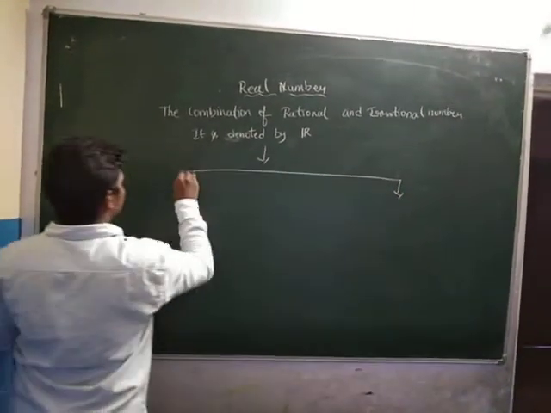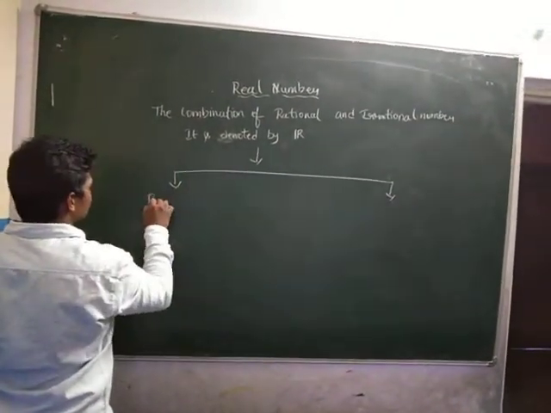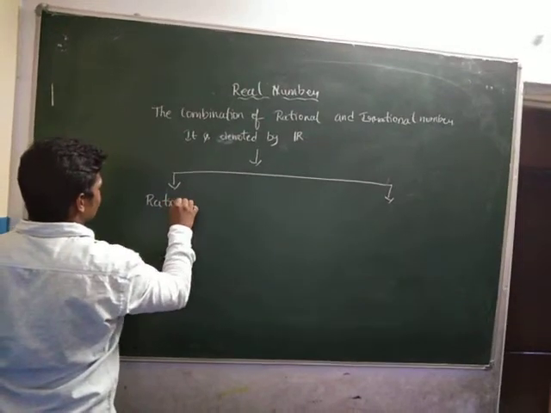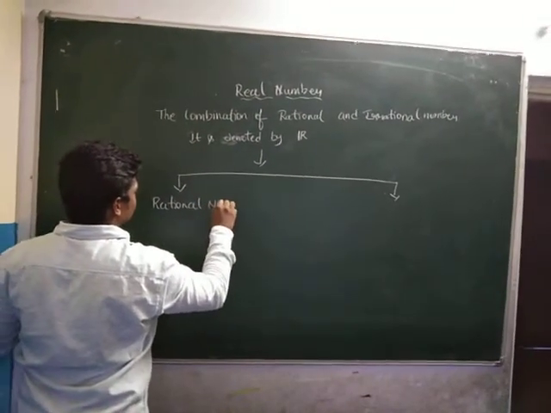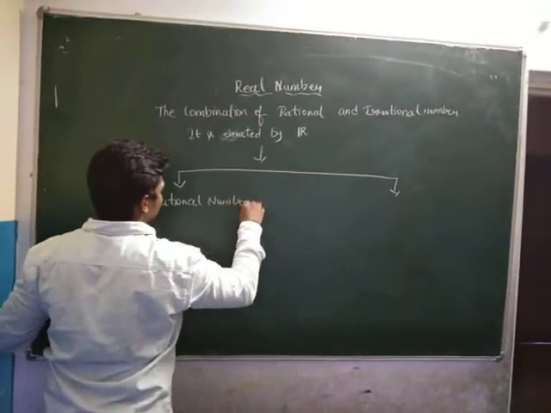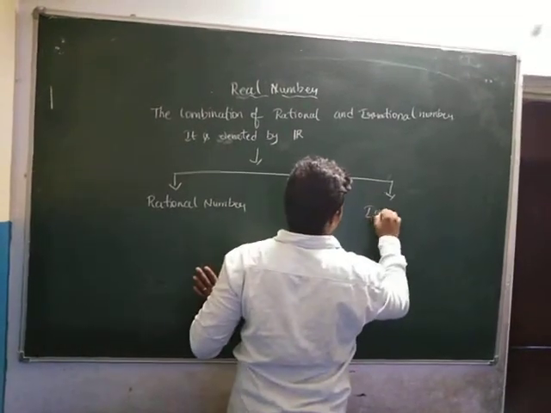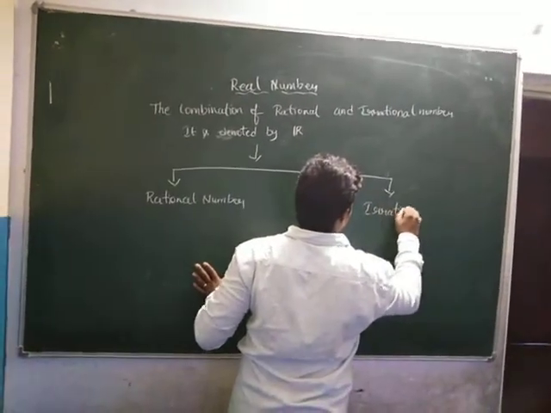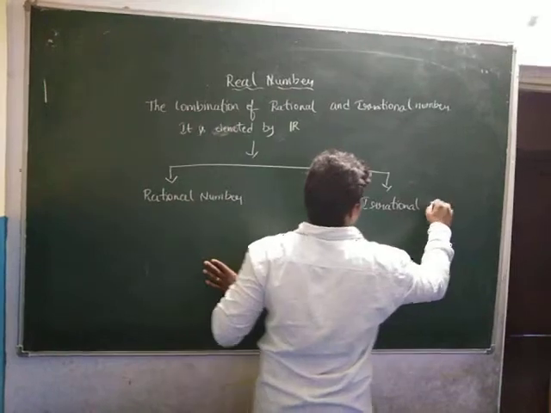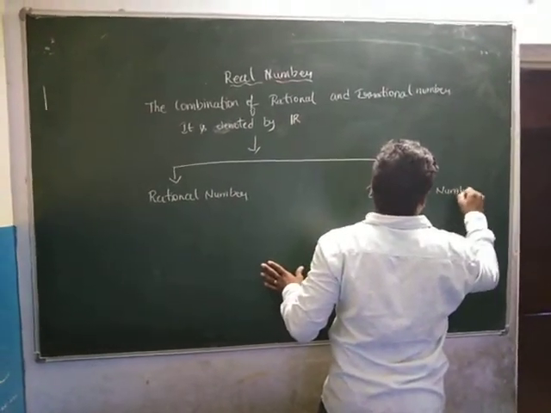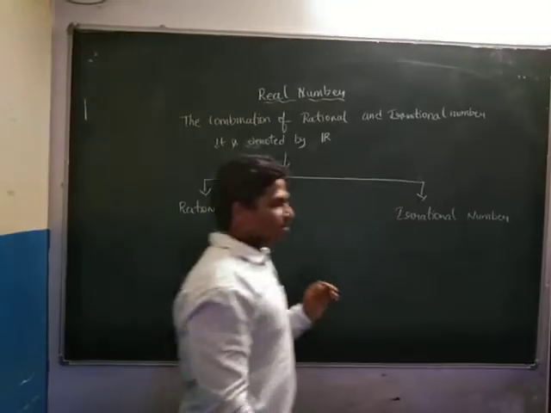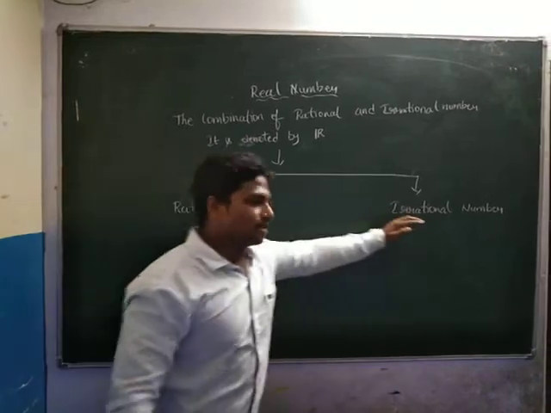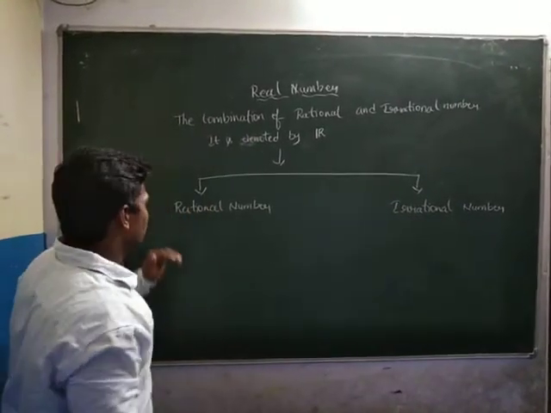See here, the real numbers have two parts. The first part is rational numbers and the second part is irrational numbers.